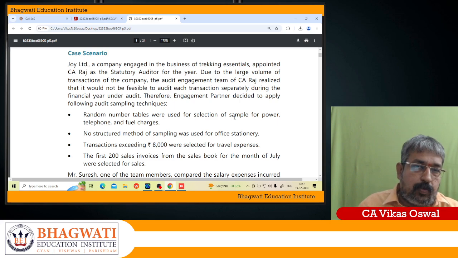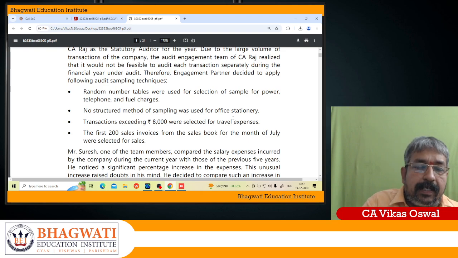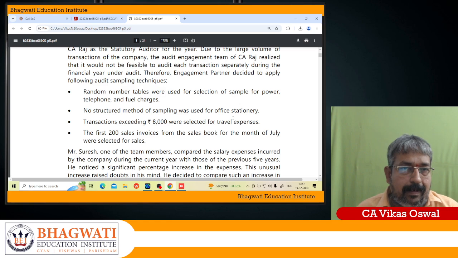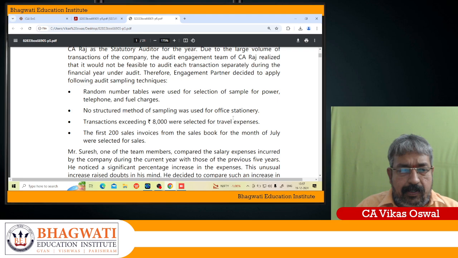Now what is audit sampling, students? It is nothing but application of audit procedures to less than 100% of transactions. So there are some techniques. Random number tables were used for selection of sample for power, telephone and fuel charges. A random number table is a mathematical table generated by an application, by software, by a computer, so it is more computer driven. Then no structured method of sampling was used for office stationery. No structured method means it is a haphazard selection technique.